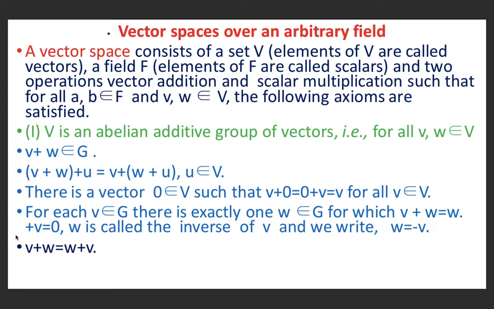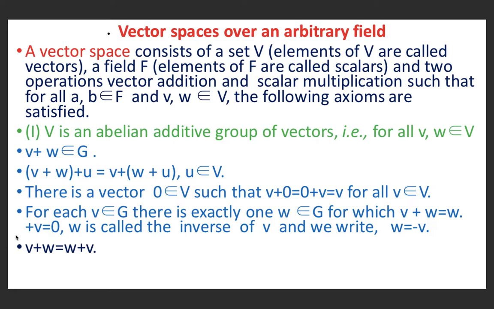Also for every v belonging to V, there is exactly one w belonging to V such that v plus w is equal to w plus v is equal to 0. w is called the inverse of v and we write w is equal to minus v.